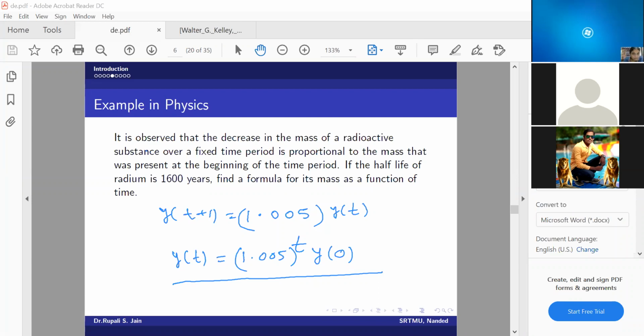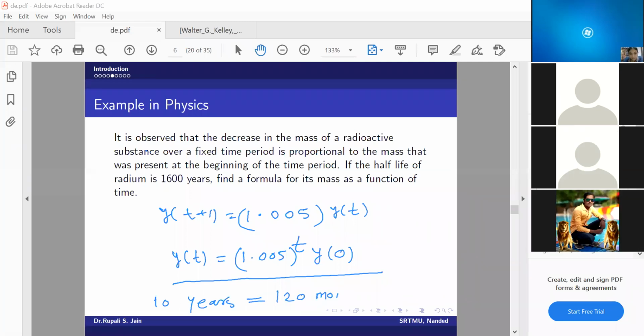Y at 120, because 10 years is nothing but 120 months. Yes, because my t is in months. So I have to go for y at 120, and that will be my value of the investment after 10 years. Is that okay?